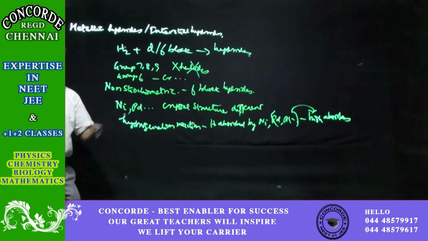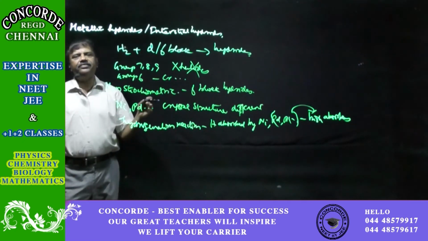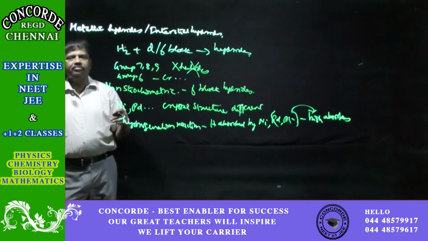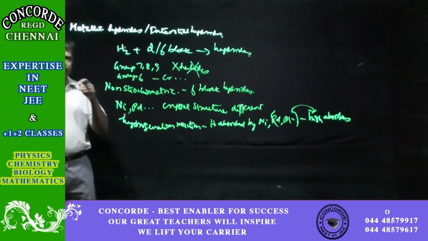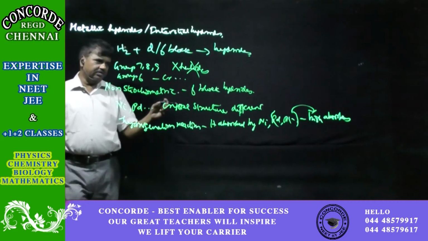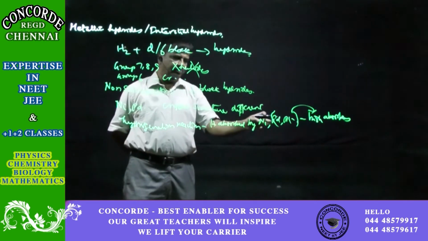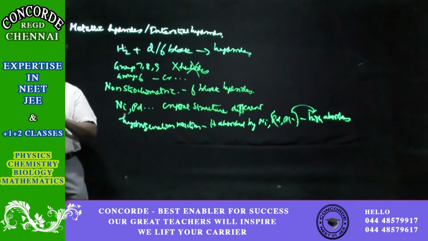Invariably, palladium and platinum act as catalysts in many hydrogenation reactions. Even Fe acts as a catalyst in many hydrogenation reactions. So this is about metallic hydrides.